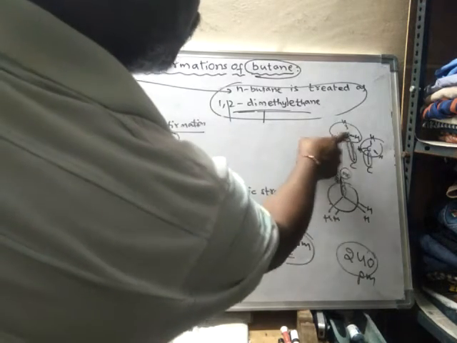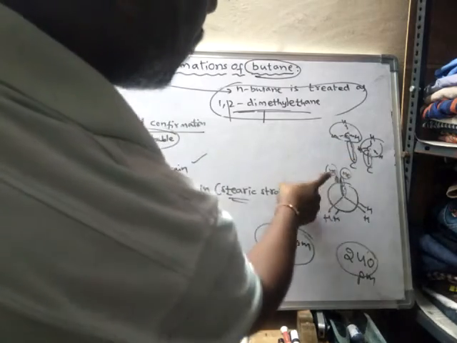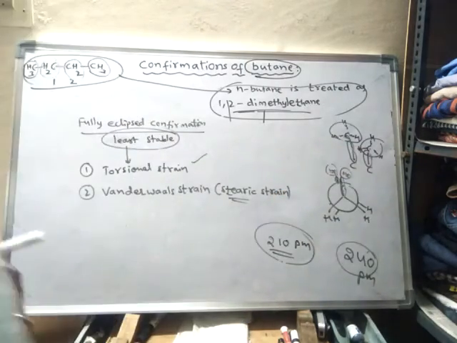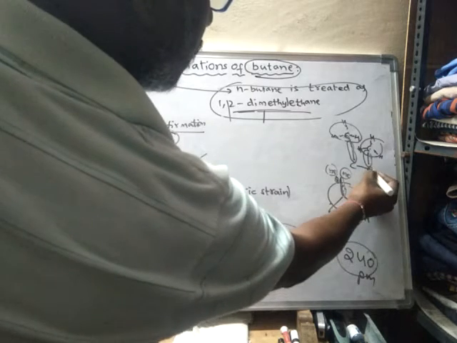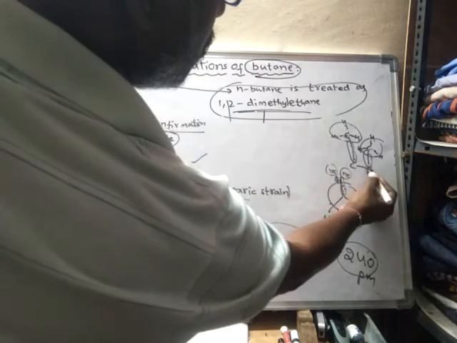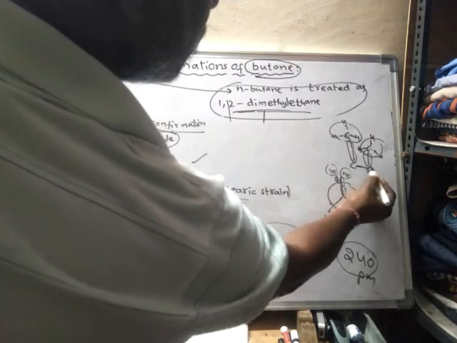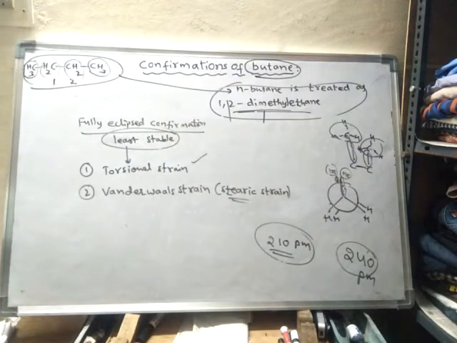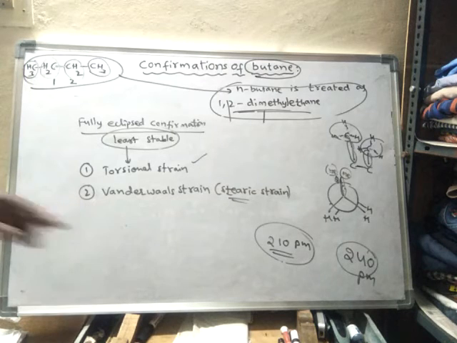So these two methyl groups, I have shown here separately. These methyl groups are attached to these two carbons, and between these two carbons there is a single bond. The fully eclipsed form is the least stable form due to van der Waals strain and also due to torsional strain. So this is an additional strain.